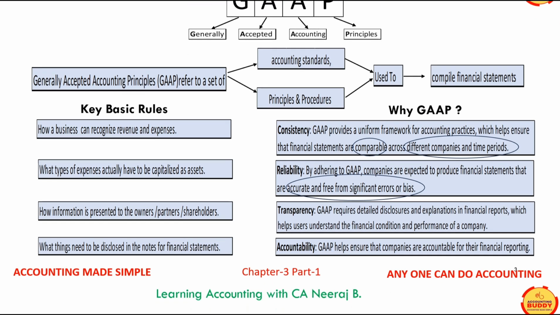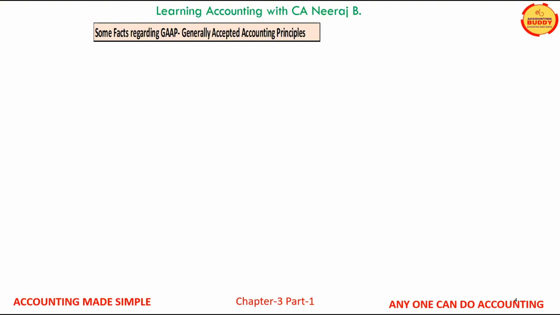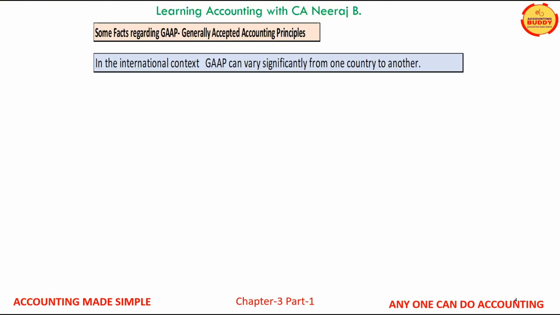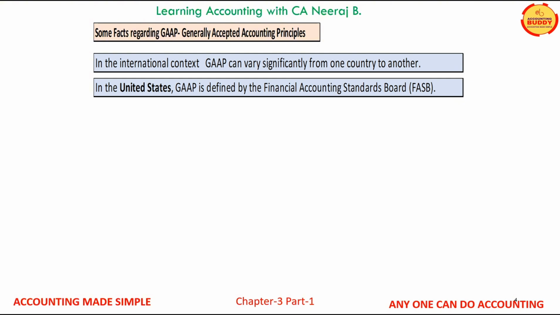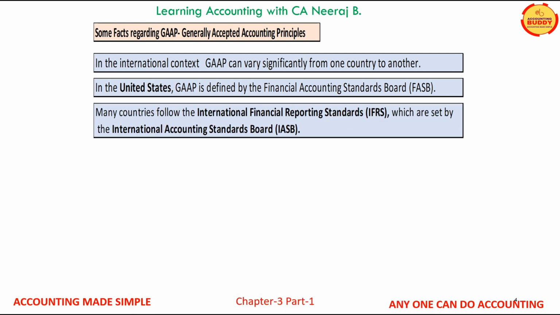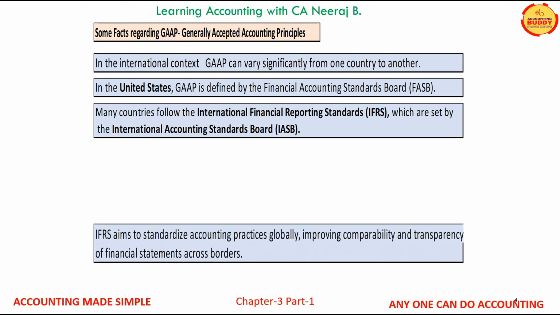Let us now learn a few important facts about GAAP. There is no one common GAAP across the globe. Therefore, the GAAP adopted may vary from country to country. For instance, in the US, the GAAP is defined by their Financial Accounting Standards Board, FASB. All the US companies follow US GAAP. Many countries in the world follow International Financial Reporting Standards, which is popularly known as IFRS. IFRS is defined by the International Accounting Standards Board, IASB.